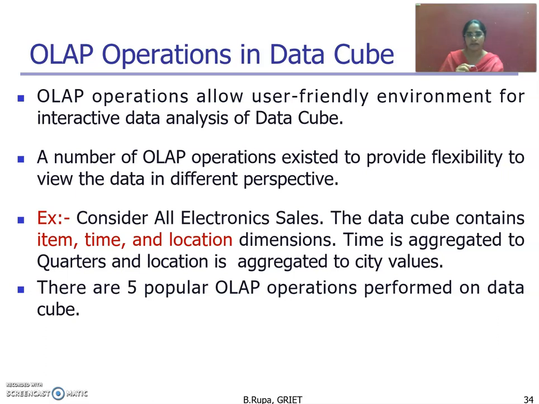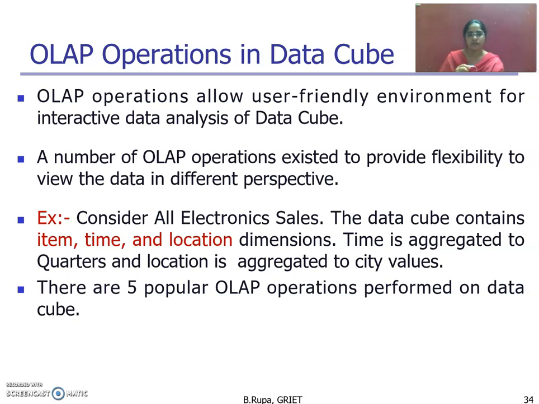For example, consider an electronics sales company. It contains a data warehouse, that is, a data cube with dimensions item, time and location. In three dimensions, the first dimension is item, the second dimension is time, and the third dimension is location. The time is aggregated to quarters and the location is aggregated to cities. Based on this, we can apply some operations.